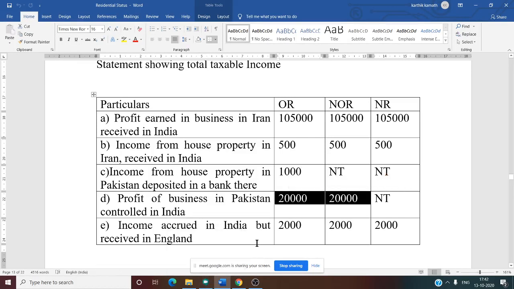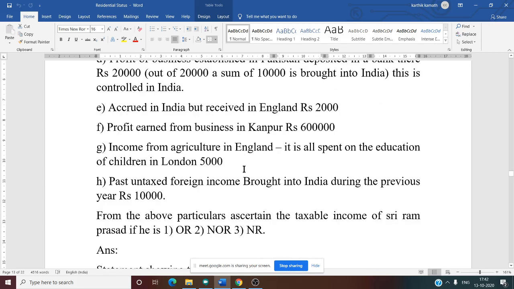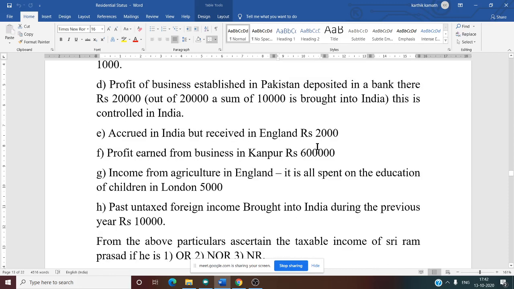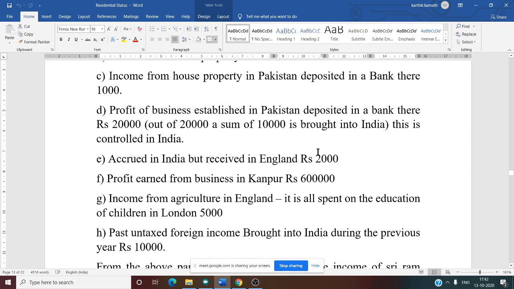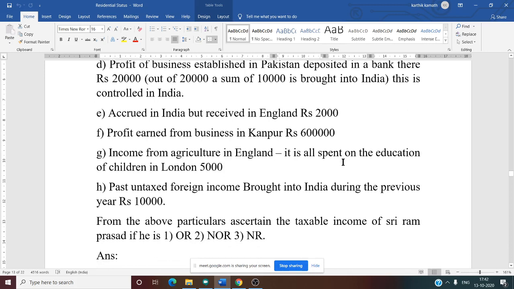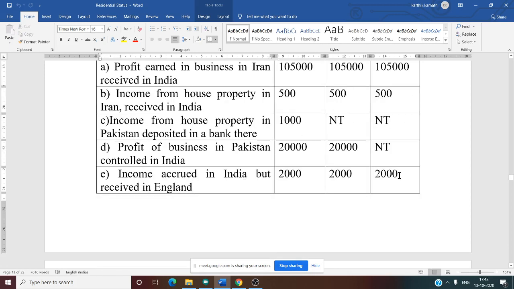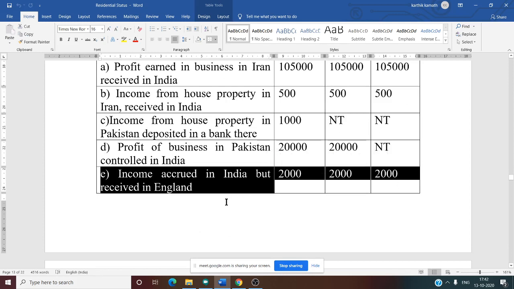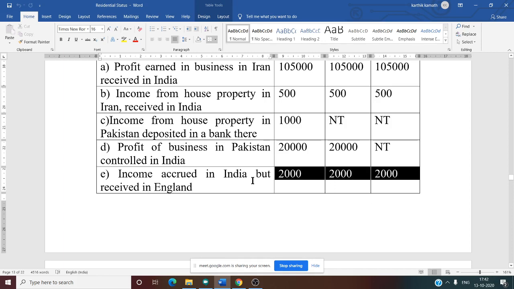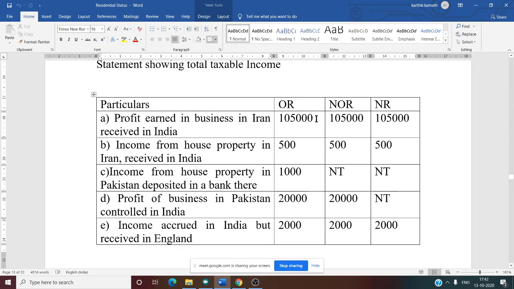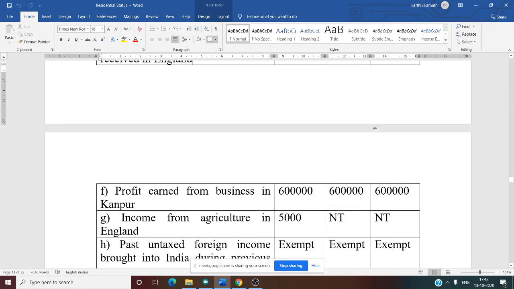Now the fifth one, see this. What is our fifth question? Accrued in India but received in England. What is this case? Can you tell me? All three. Why? Because the source is from India, received outside India. Whenever the source is from India, all three are taxable. Whenever received in India, all three are taxable. That is why 2000, all three, OR, NOR and NR. That is the fifth one.